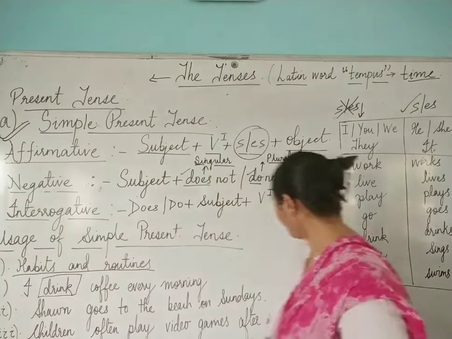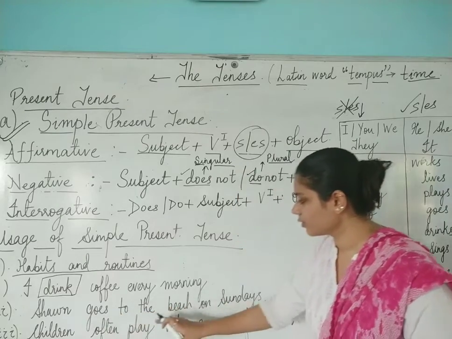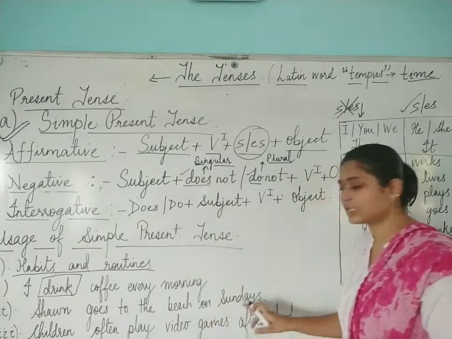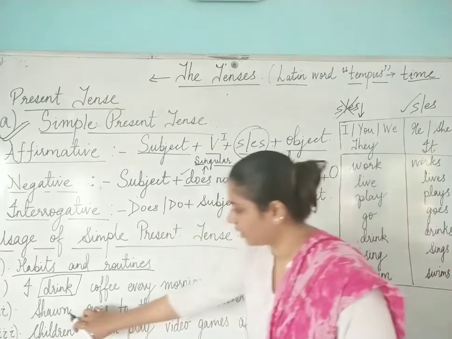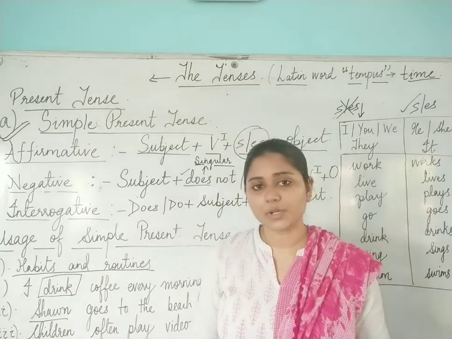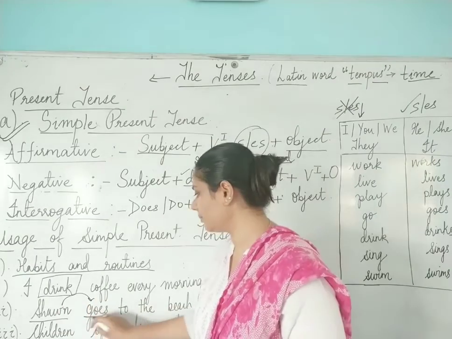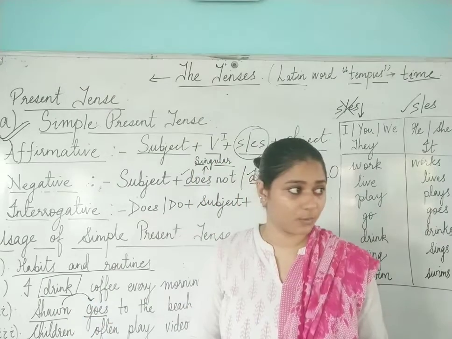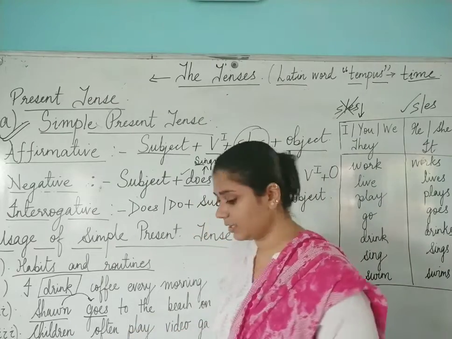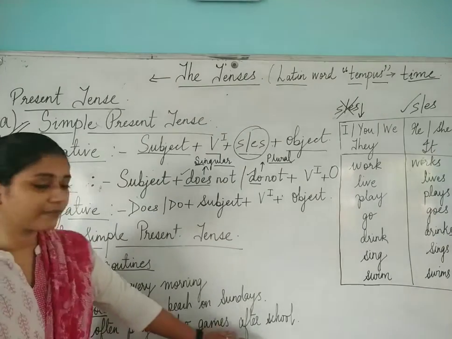Understood? Okay. Next one is: Sean goes to the beach on Sundays. Here, Sean is a singular subject or plural subject? This is a singular subject. So with a singular subject, you have to use a singular verb, that is goes. You have to add ES there. And next: children often play video games after school.